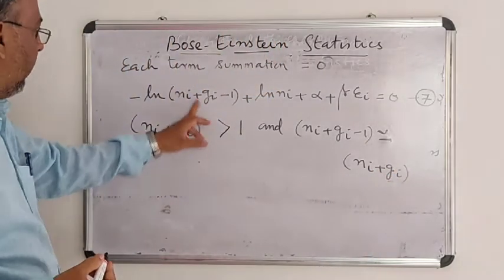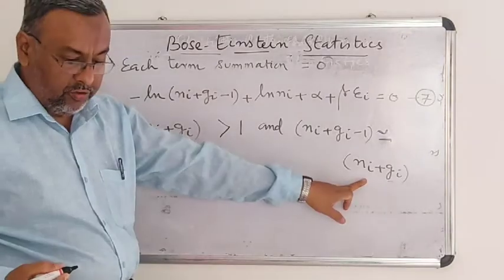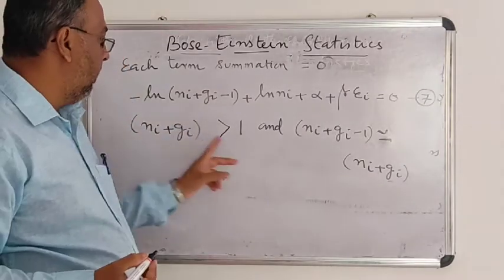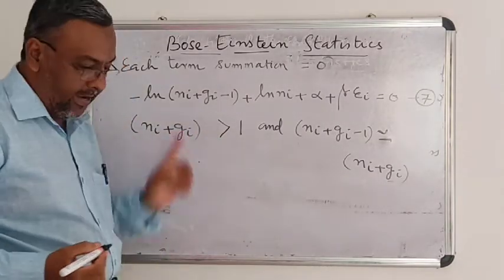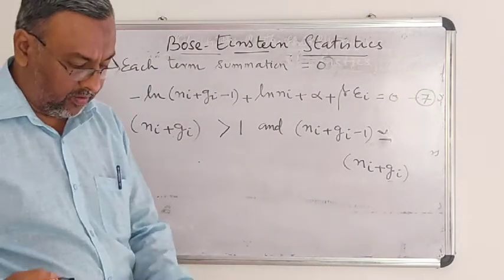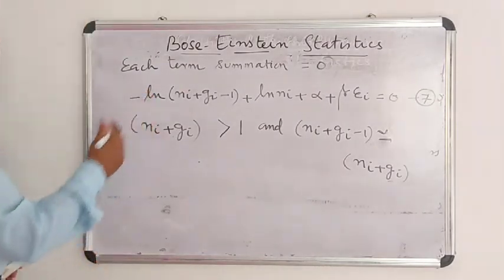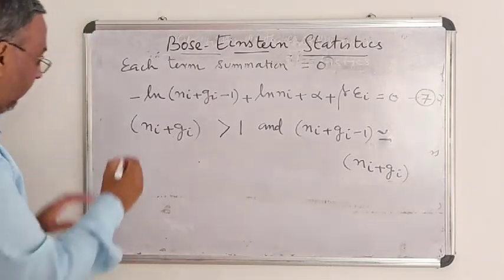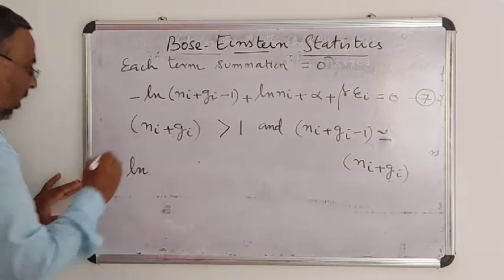So instead of taking Ni plus Gi minus 1, I can use Ni plus Gi, because Ni plus Gi is always greater than 1. Now I am taking logarithm so that I can write this equation as ln